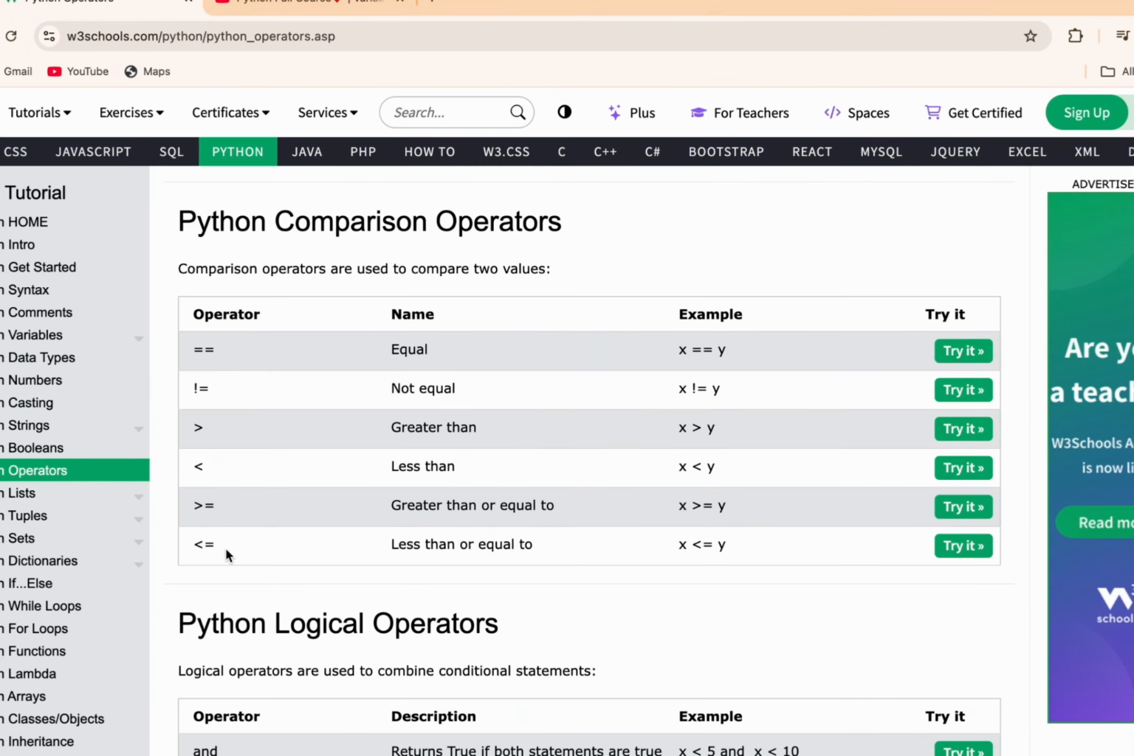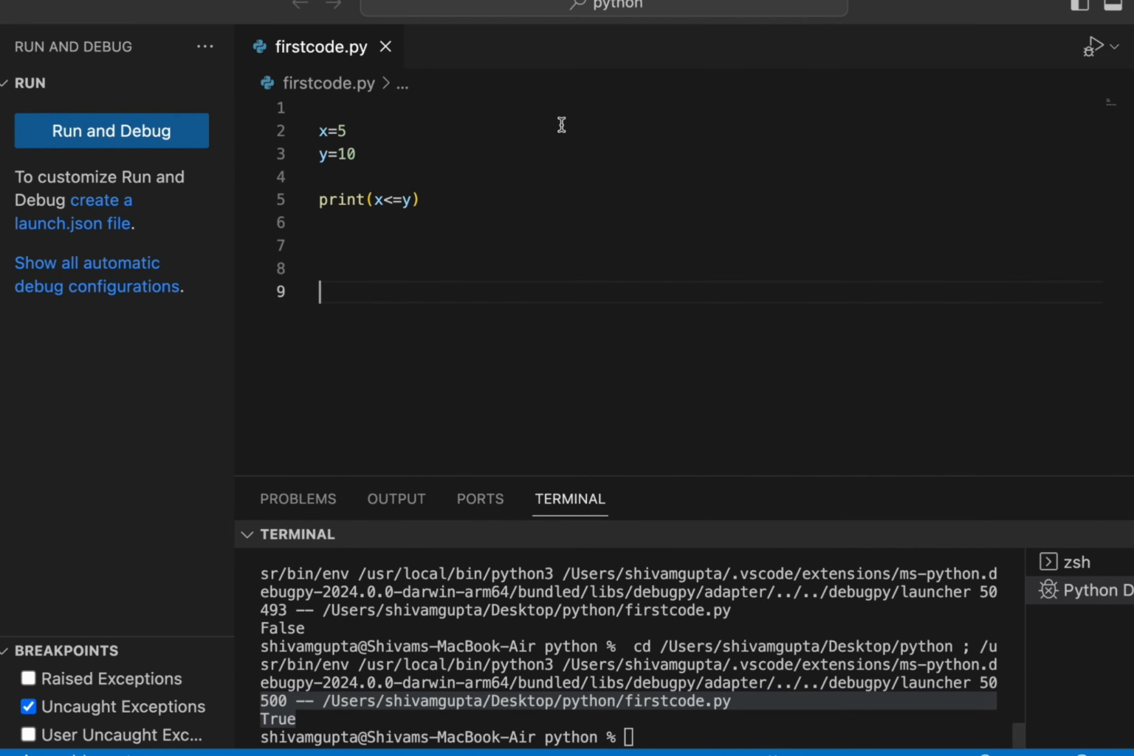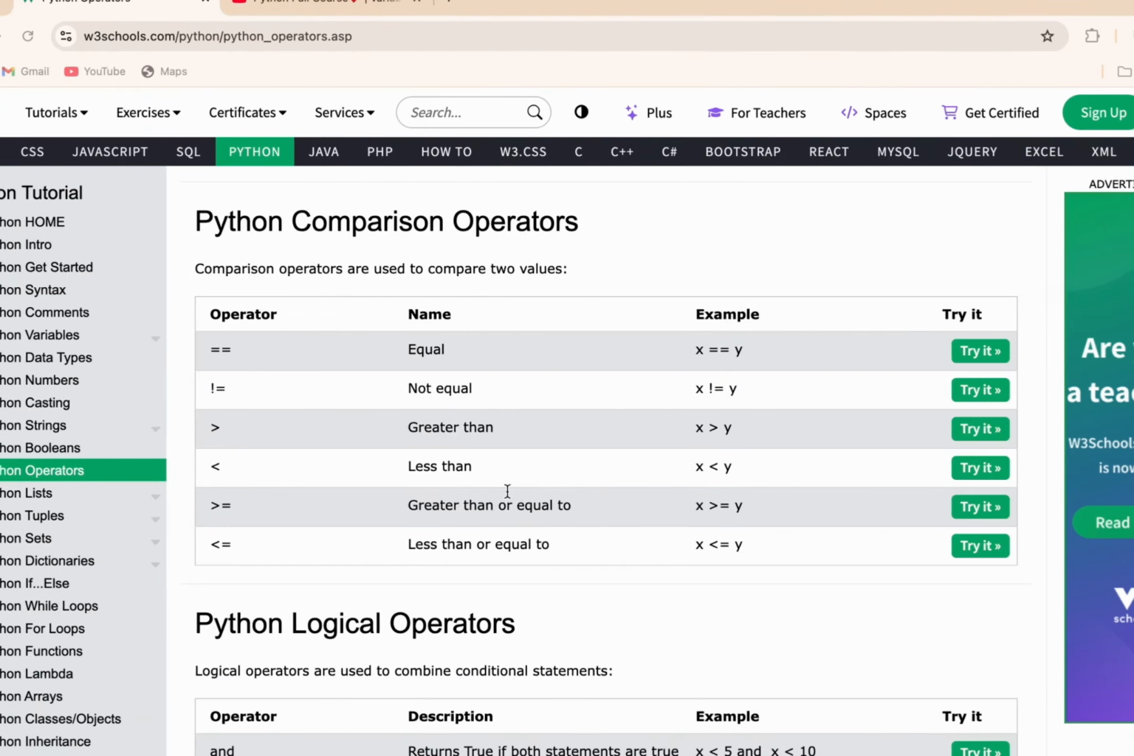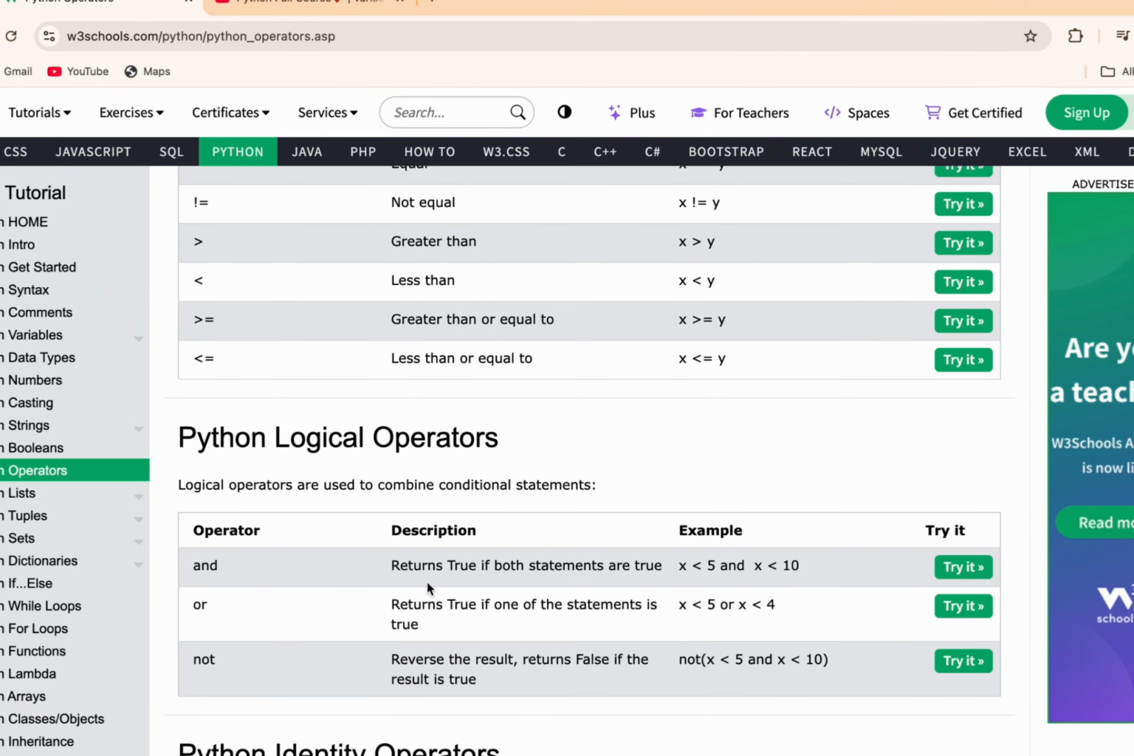Now this is what has been written over here. This is one of the most useful operators used in Python. Now let's move to our fourth operator, which is the logical operator. Here you can see and, or, and not. These three are logical operators. Let me explain one by one the use of and, or, and not.